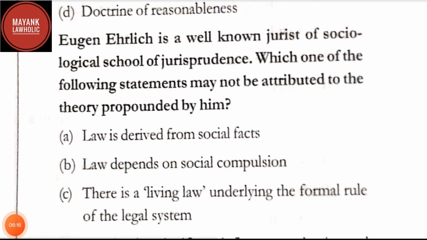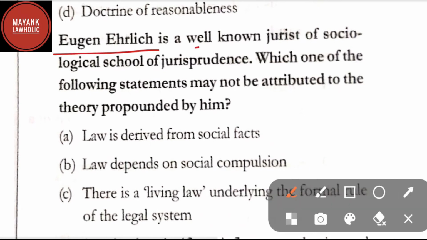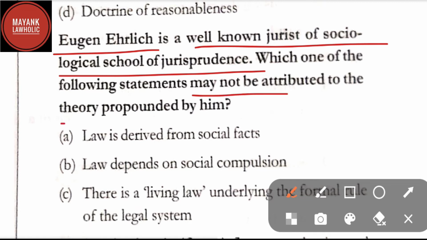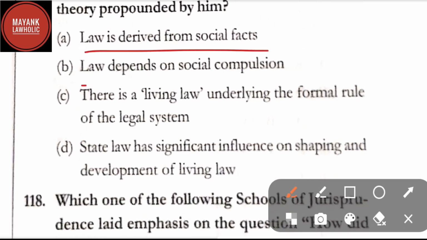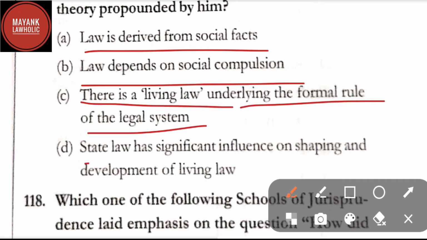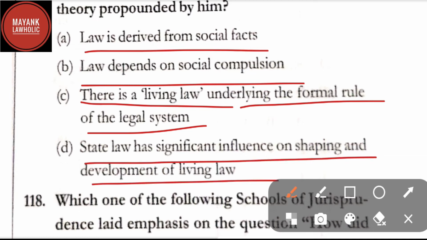Question number 117. Eugen Ehrlich is a well-known jurist of the sociological school of jurisprudence. Which one of the following statements may not be attributed to the theory propounded by him? Option A, law is derived from social facts. Option B, law depends on social compulsion. Option C, there is a living law underlying the formal rule of the legal system. And option D, state law has significant influence on shaping and development of living law.